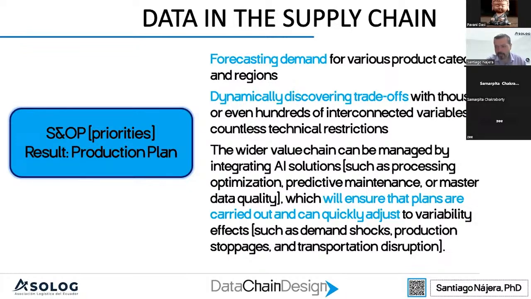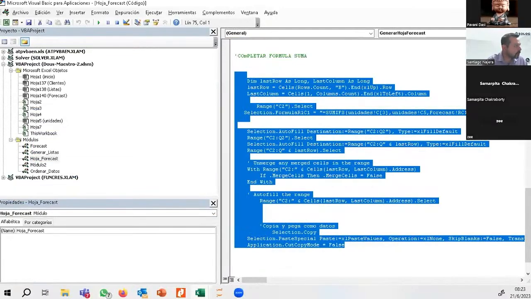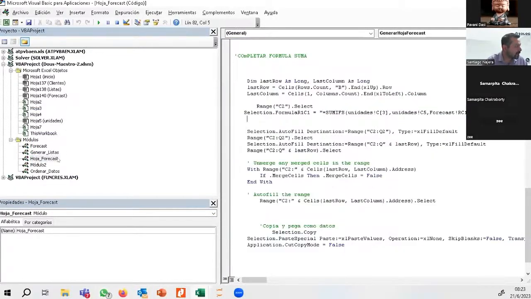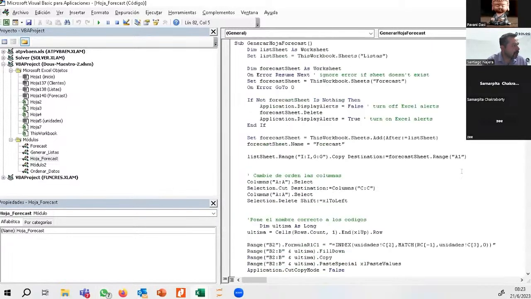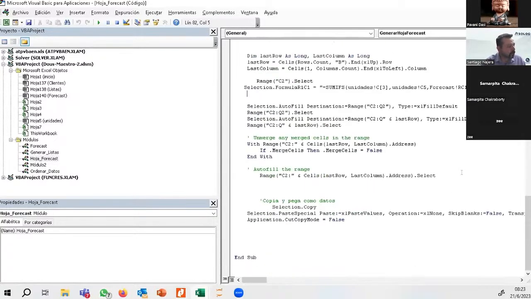I have an example of that. I built a complete S&OP system in an Excel spreadsheet that was really easy to do. I just asked the software to write me code that helped me to forecast sales in the future.